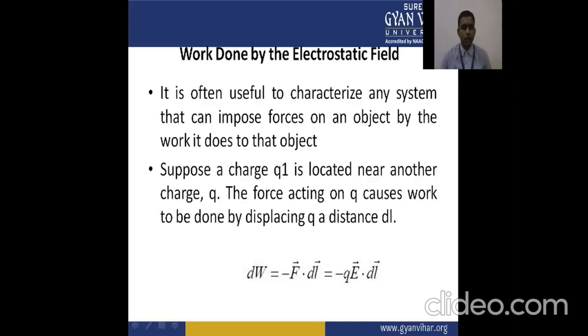Suppose a charge q1 is located near another charge q. The force acting on q causes work to be done by displacing q by a distance dl. So dW is equal to minus F dot dl, which is equal to q E dot dl.